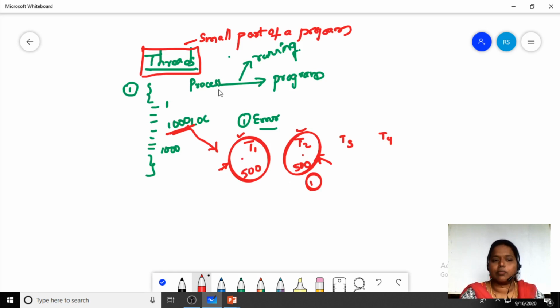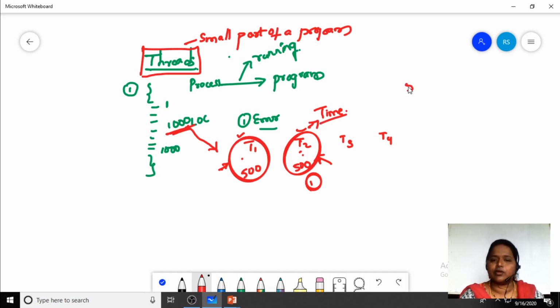Is it not so? Otherwise, I have to check all 1000 lines in order to find out my fault. But here I can search only in this 500 lines of code. So here the time is going to be saved. This is one of the major advantages of having threads.